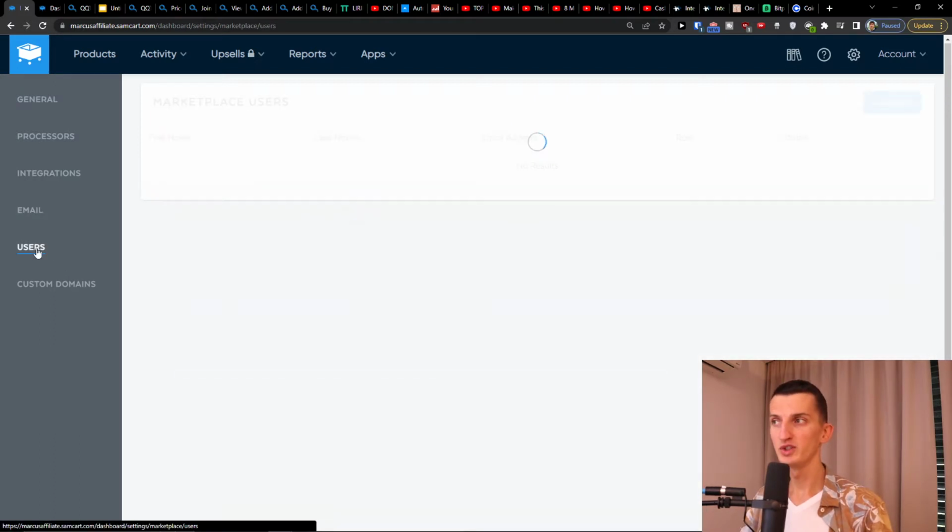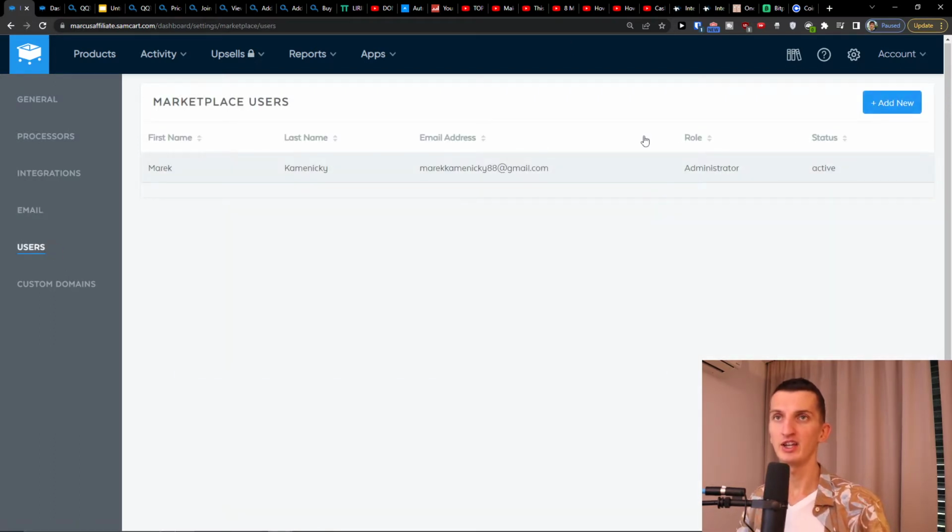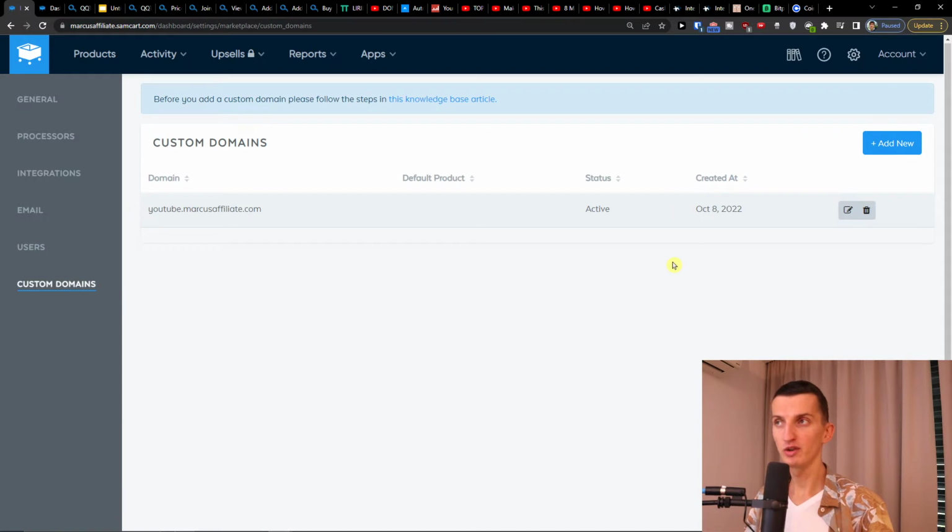Then you're gonna have the users that you can actually add, and they will manage the Samcart with you. And custom domains. There are plenty of tutorials on how you can actually connect your domain with your Samcart, and you can do it right here.